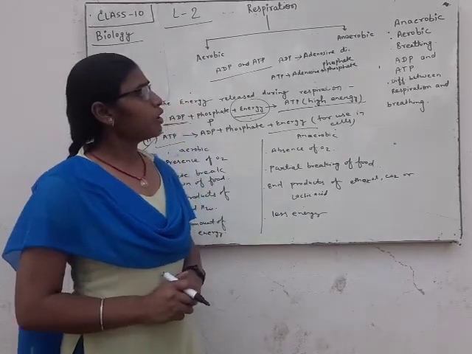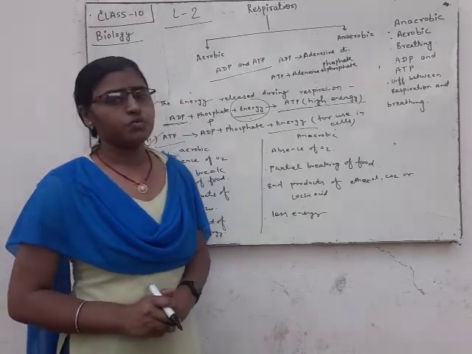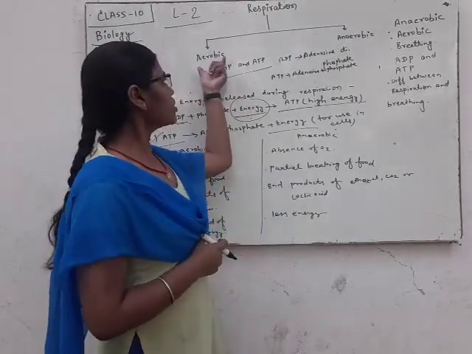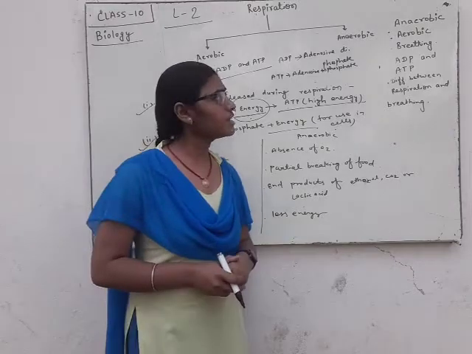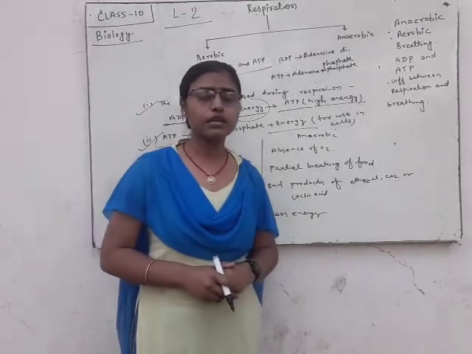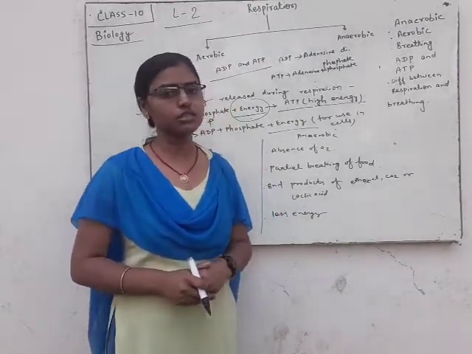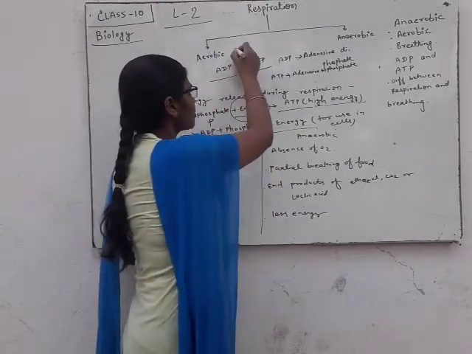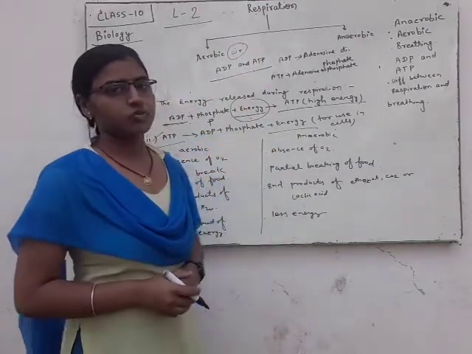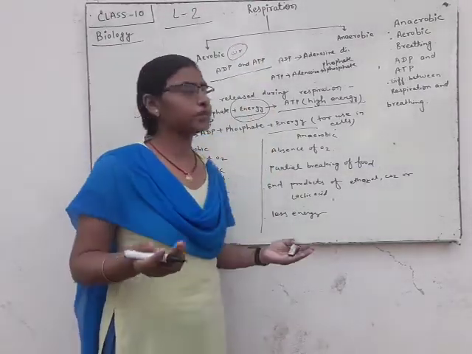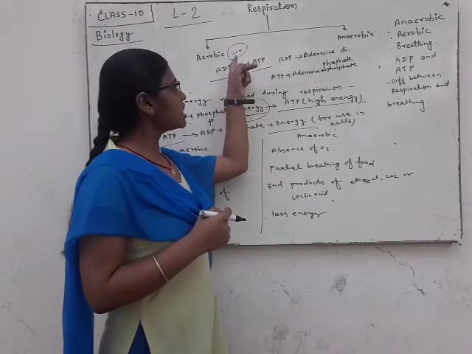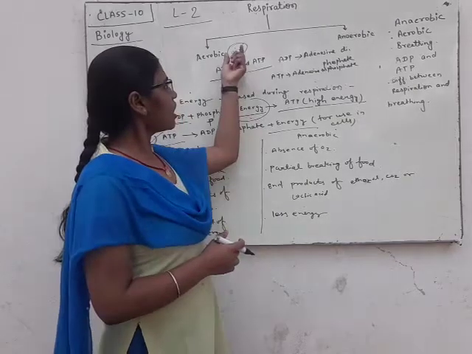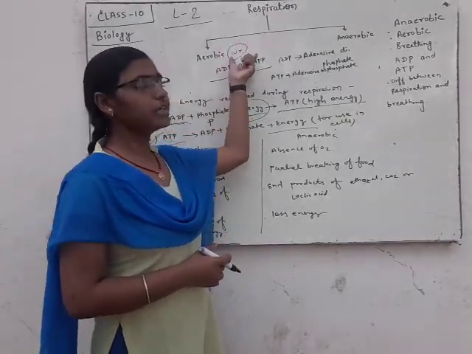Now we will discuss anaerobic and aerobic respiration. Aerobic respiration is that respiration which takes place in the presence of oxygen, in the presence of air. This respiration is called aerobic respiration. Aerobic, air, aerobic. That respiration which takes place in the presence of air is called aerobic respiration.